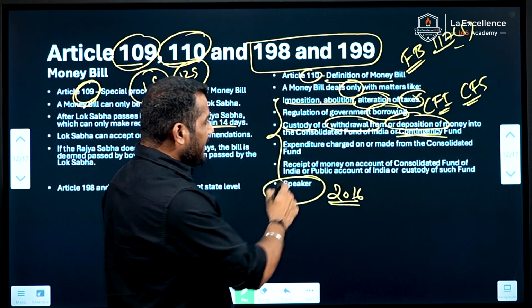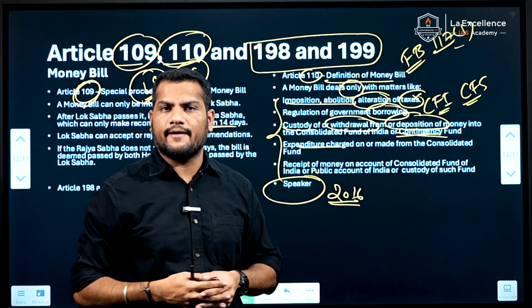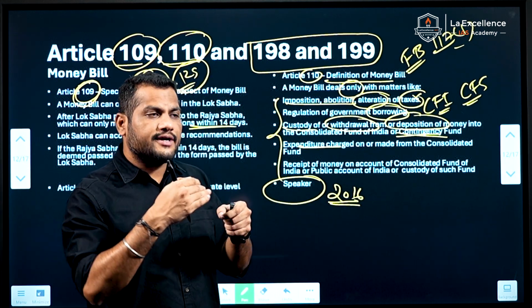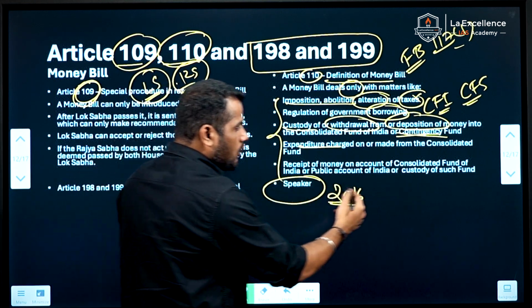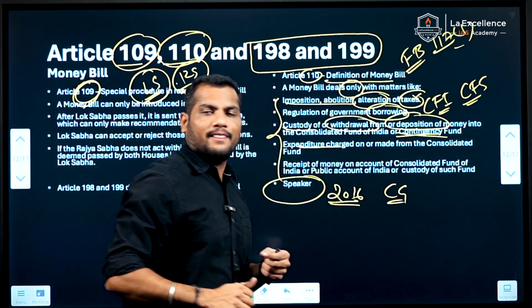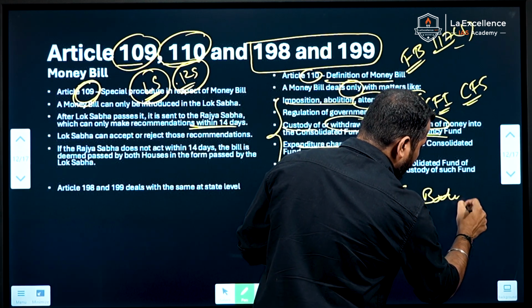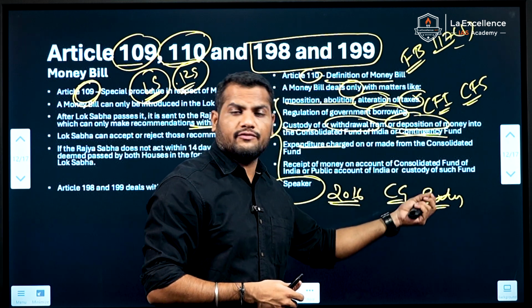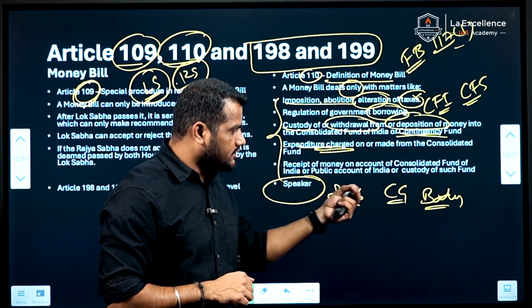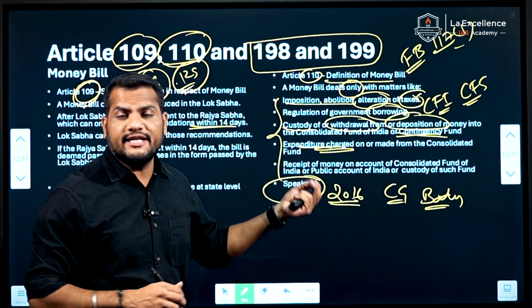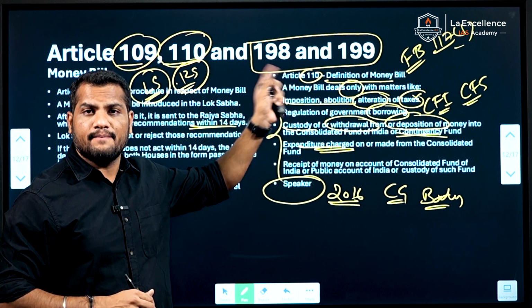And also any expenditure which is going to be charged on the Consolidated Fund of India. For example, the central government or Parliament establishes any body and the salary of the members of this body is made a charge on the Consolidated Fund of India. If such laws deal with expenditure charged on the Consolidated Fund of India, such bills also can be considered as money bills.